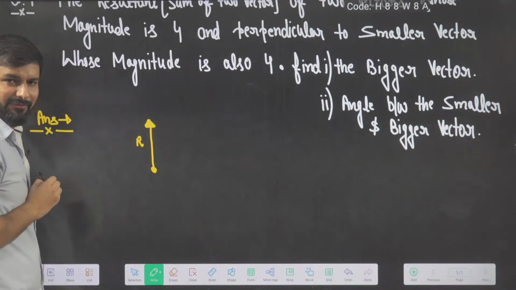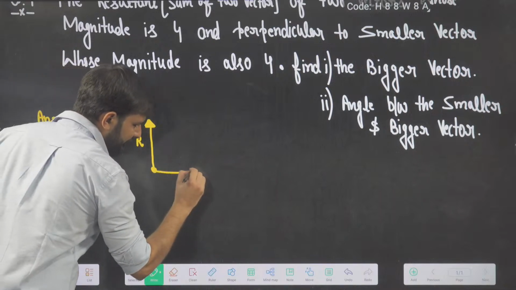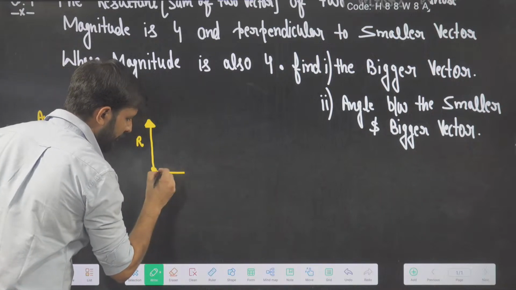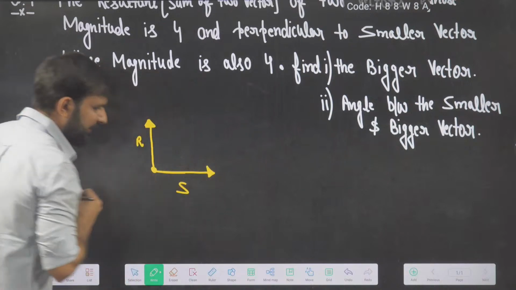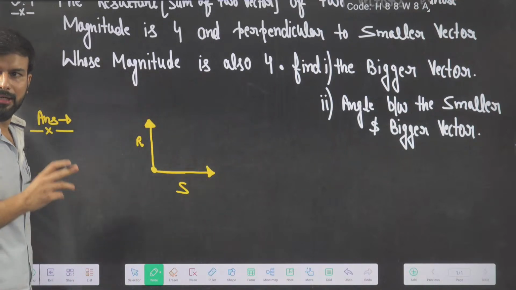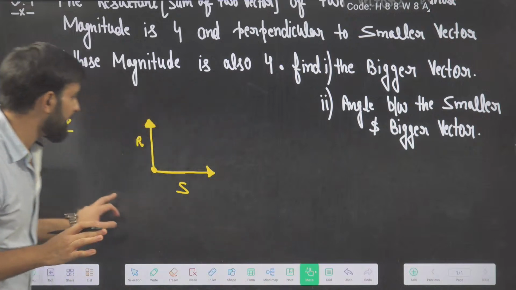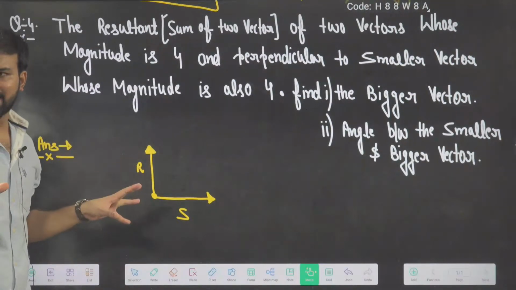This is my resultant vector, and in this direction I am drawing my smaller vector. I am drawing beta, which vector? This is my S vector. This is which vector? S vector. Right? According to the question, I am not drawing it by myself. He said you can choose the direction randomly.